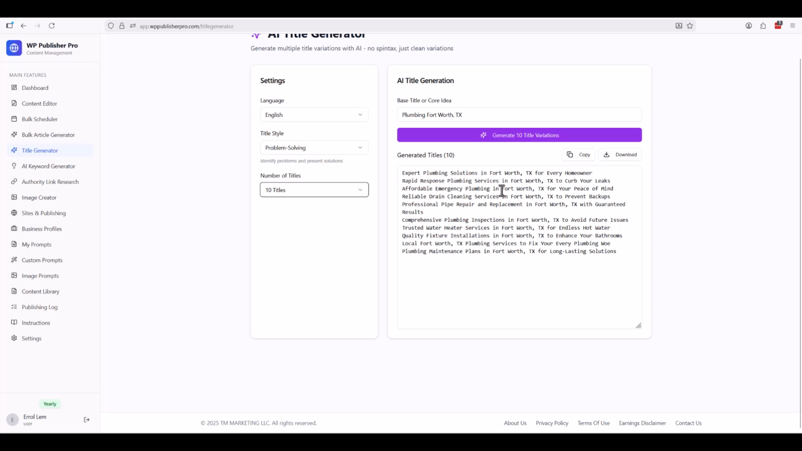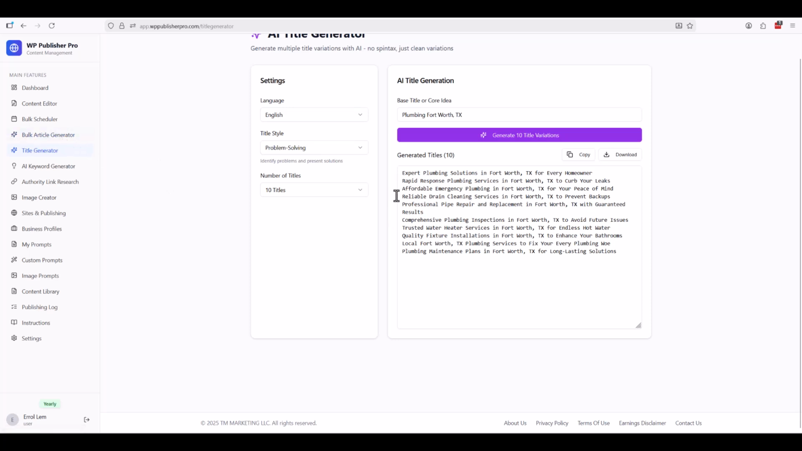And here you're going to see what you're going to have. You can download them, you can copy them, and do whatever you want with it. So for this, I'm going to copy them and paste them in my notepad for now, because later on I'm going to use this to work with the content editor, the bulk generator, and the article generator.